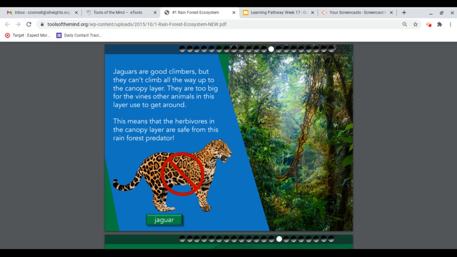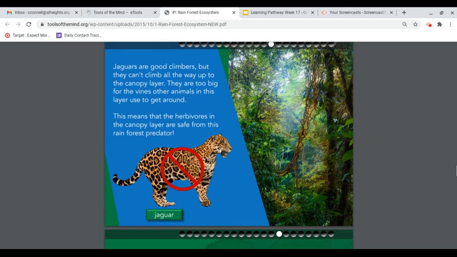Jaguars are good climbers, but they can't climb all the way up to the canopy layer. They're too big for the vines other animals in this layer use to get around. This means that herbivores in the canopy layer are safe from rainforest predators.